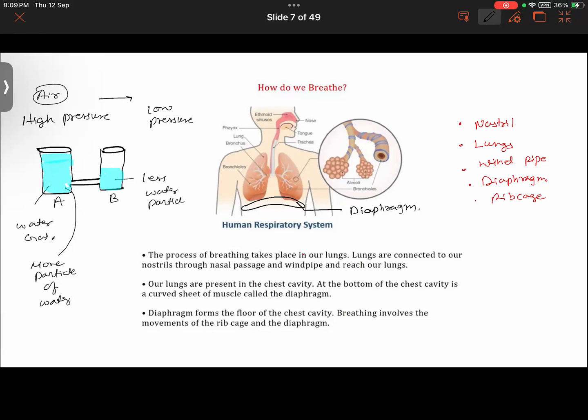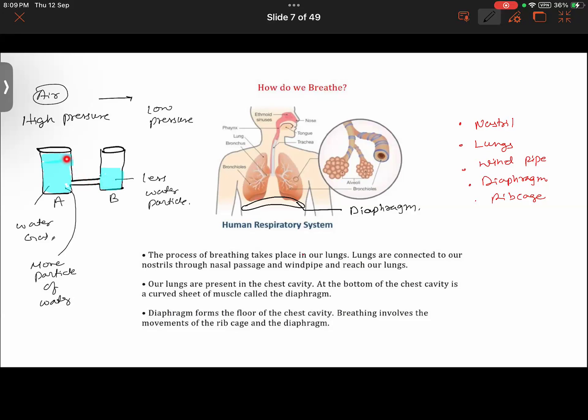So when there are more particles of water in glass A or bottle A, here we get to see that the pressure of these water particles is high. While here, due to fewer water particles, the pressure is low. So there's a difference of pressure, and the water moves from a region of high pressure to low pressure.